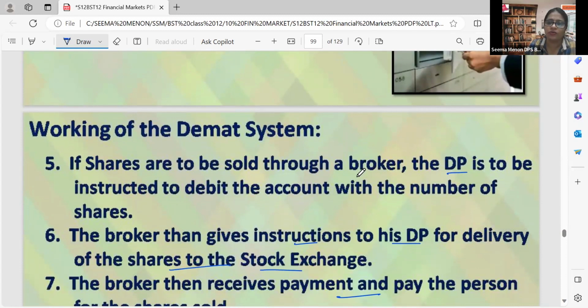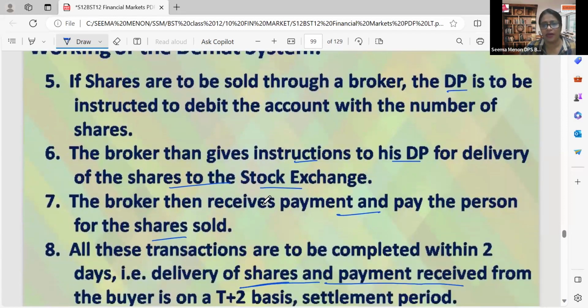If the shares are sold through a broker, the DP is to be instructed to debit our demat account with the number of shares. That is to be done by the depository participant as per the instruction given by the broker. Then the broker instructs his DP for delivery of the shares to the stock exchange.